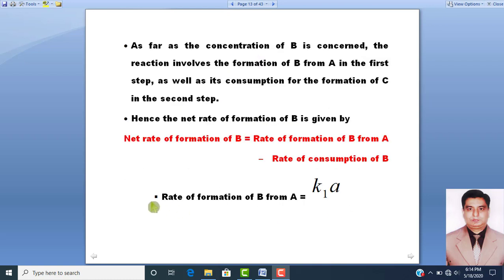Dear students, now if we want to get the net rate of the formation of B, then we have to use this formula.